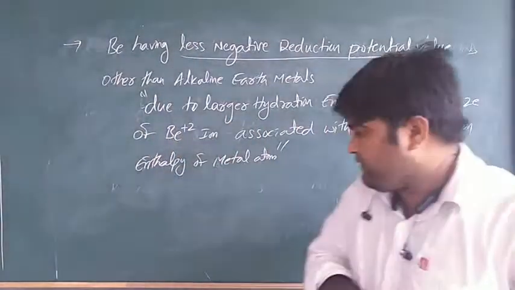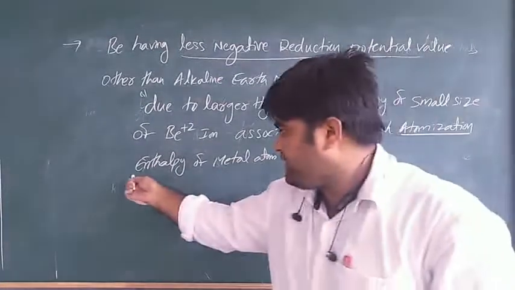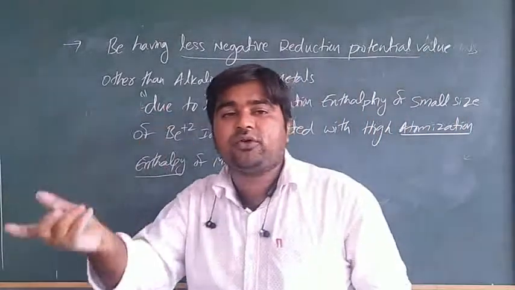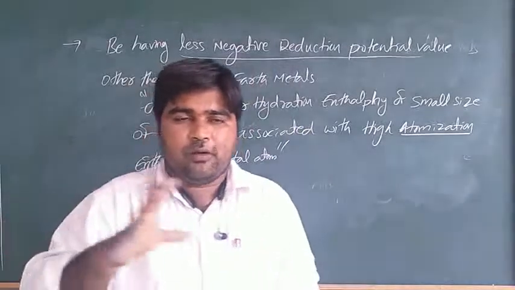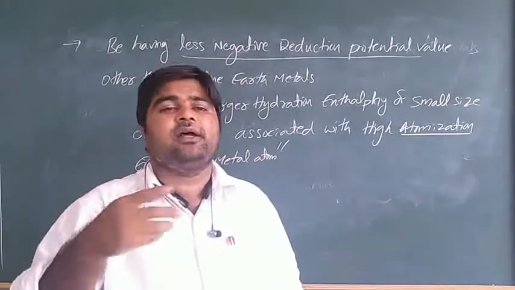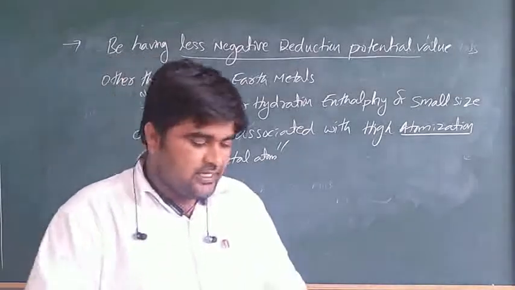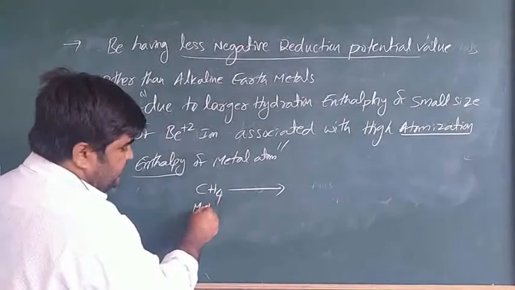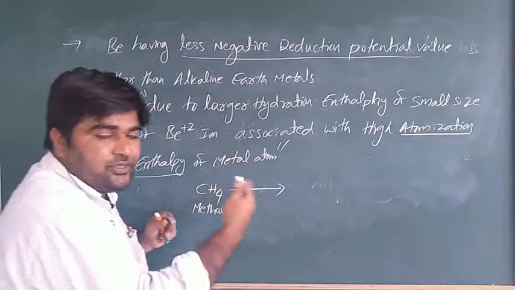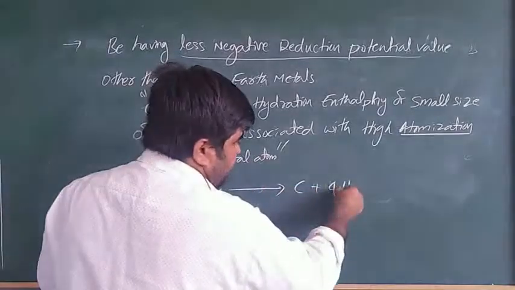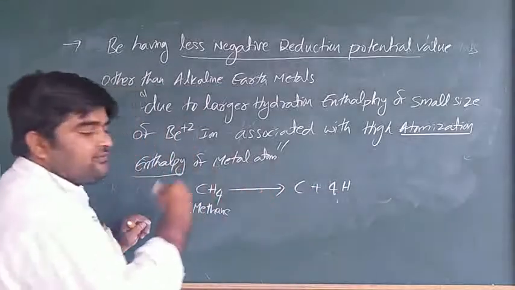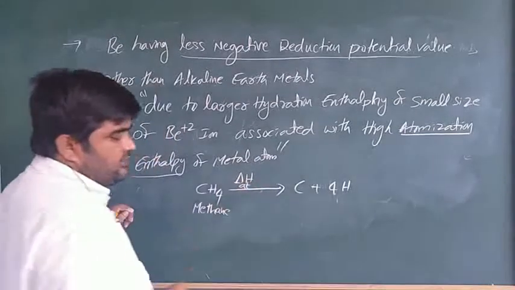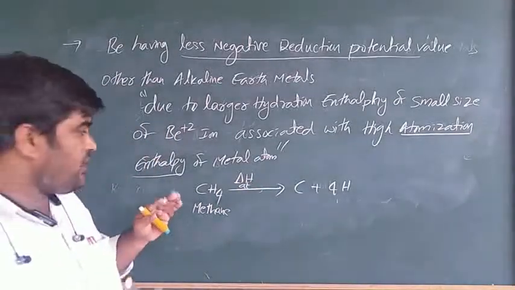You are getting one doubt: what is the meaning of atomization enthalpy? Atomization enthalpy means whenever a compound is converted to its atoms. For example, take methane, CH4. This is a compound molecule. The molecule is converted to its atoms, carbon and 4 hydrogen atoms. This is called the enthalpy of atomization. It is represented as delta H AT. Enthalpy of atomization or atomization enthalpy.